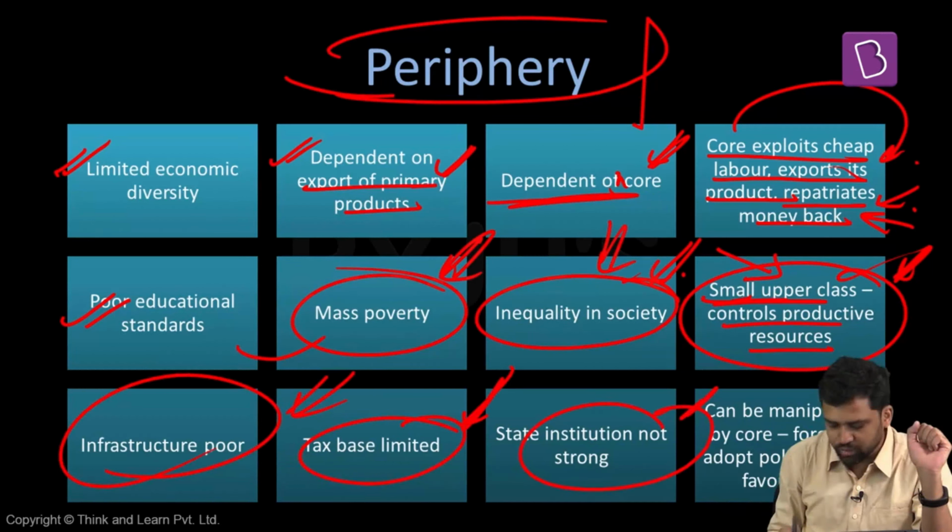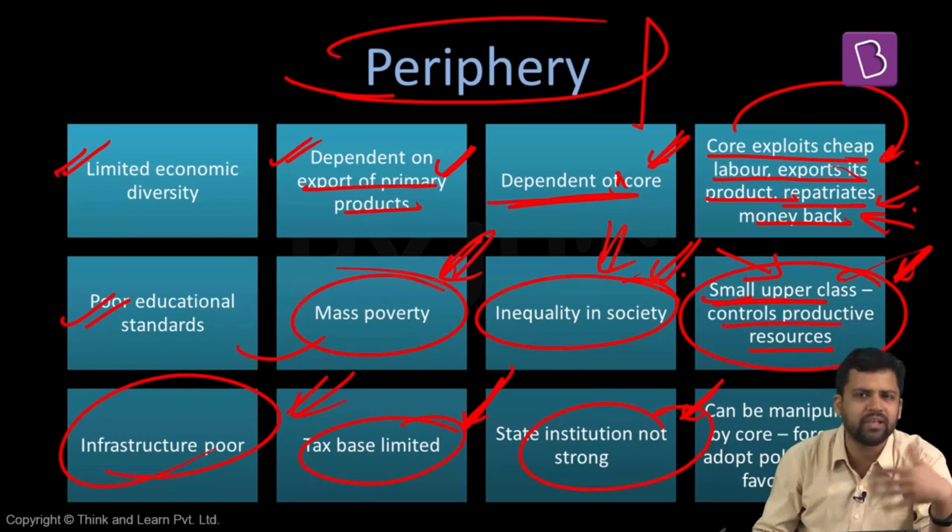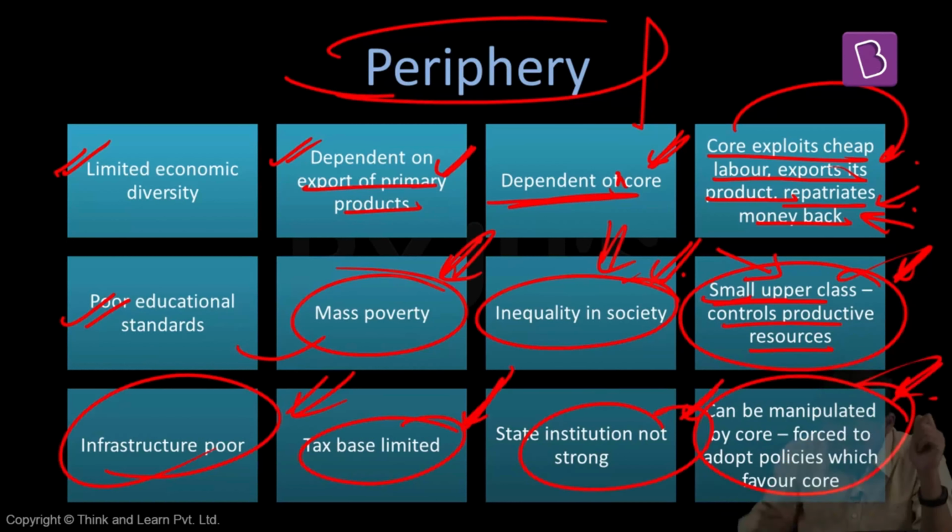State institutions are not that strong. There will be different kinds of secessionist movements going on. Rebels will be there. Civil wars can be there. And these kinds of economies, since the state institutions are also not very strong, can be easily manipulated by the core. So they might be forced to adopt policies which favor the core.